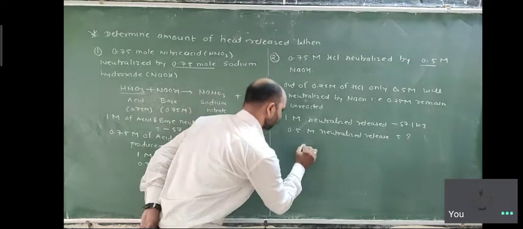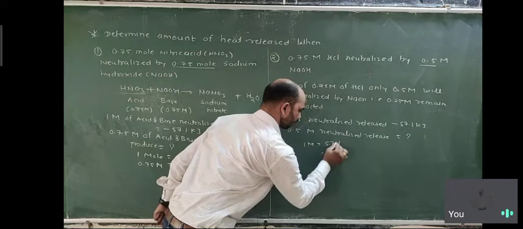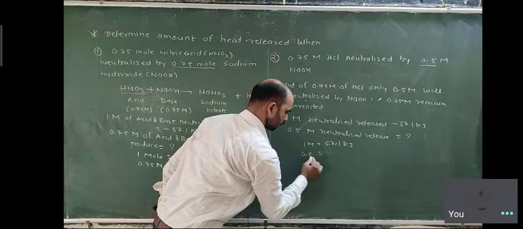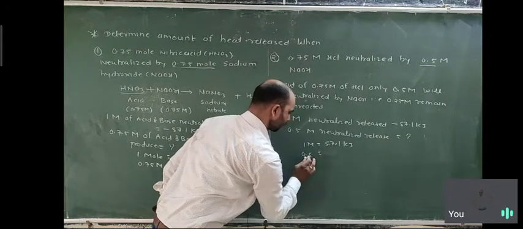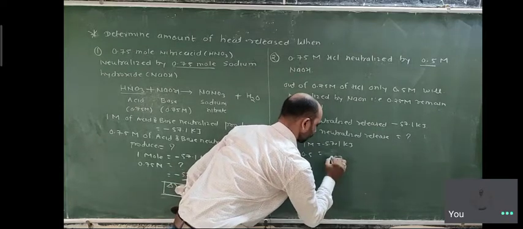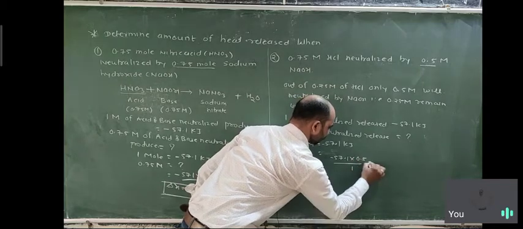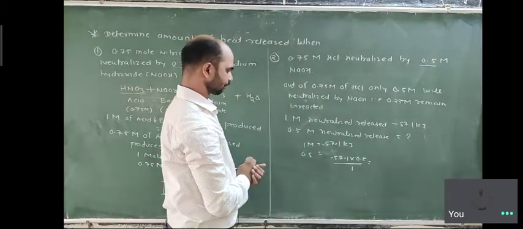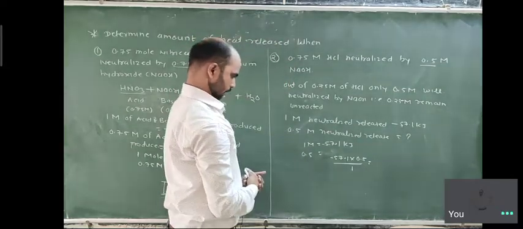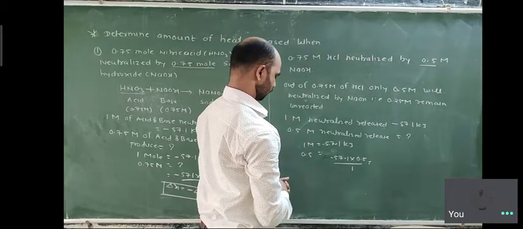So 1 mole is equal to 57.1 kilojoule, then 0.5 is equal to the question mark. It goes to multiplication, so minus 57.1 into 0.5 upon 1, the answer will be directly half, so 25, 26, 27, and this 27, 28.